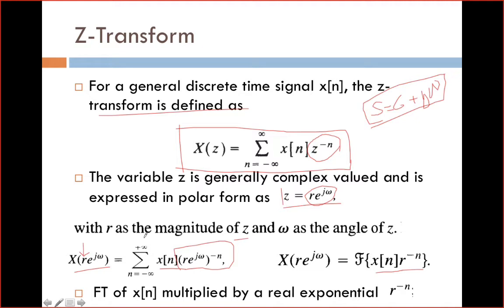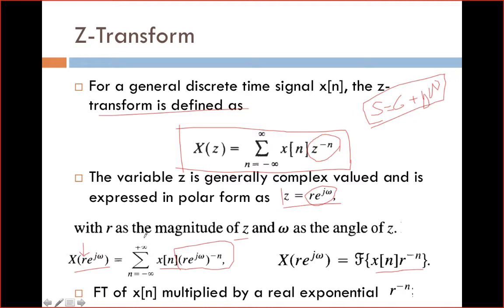All of you must be very careful in telling this, because all these transforms are highly interrelated. First we discussed the discrete time Fourier series, then the discrete time Fourier transform, and now we are discussing the Z transform, and these are all interrelated.